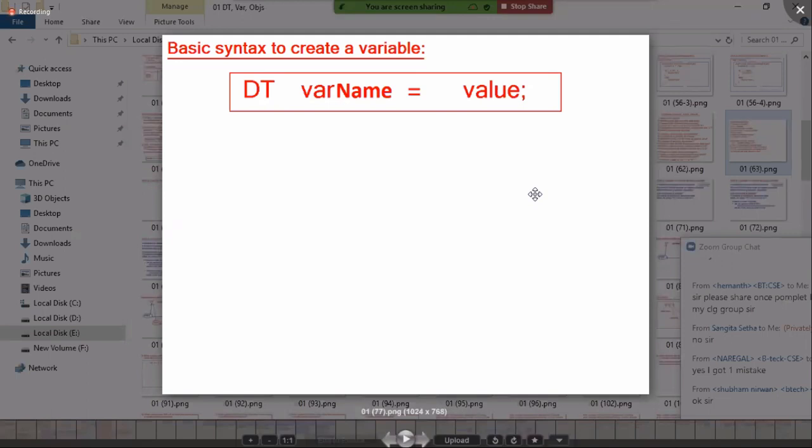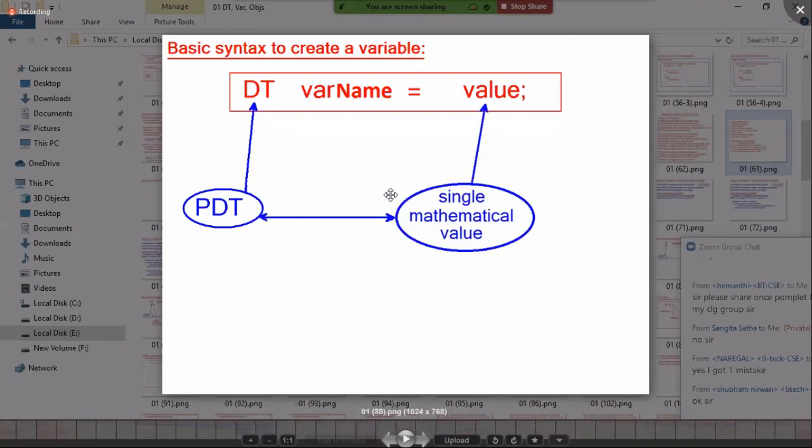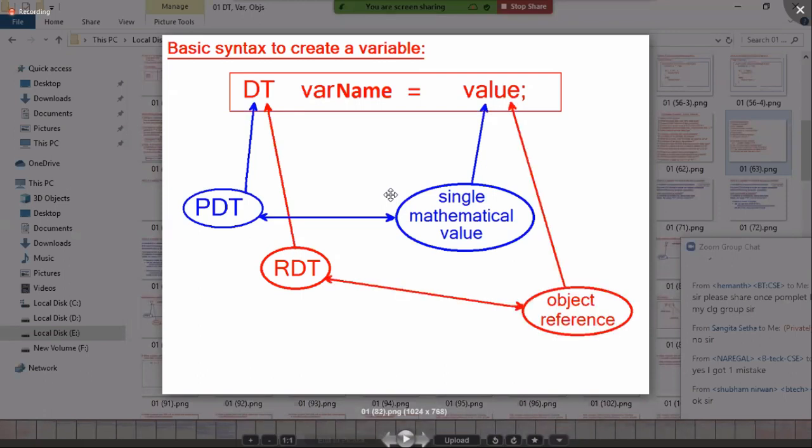But now the question, what is this value? This value, what I am allowed to store in this variable, depends on the data type. This data type can be primitive data type or reference data type. If it is a primitive data type, what can I store? A value. What is that value? Mathematical value. If it is a primitive data type, we can store a single mathematical value. If it is a reference data type, what can I store? You cannot store a mathematical value. A reference variable is meant for storing object reference. You must store object reference. The value must be an object.